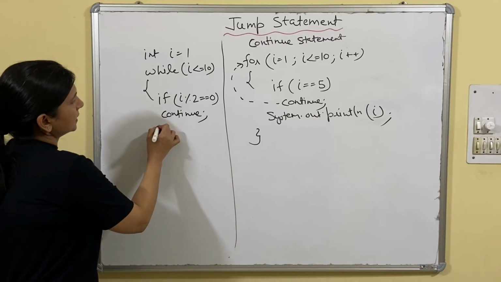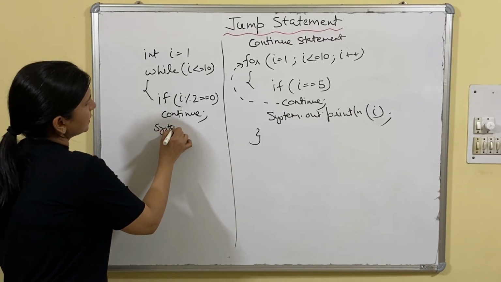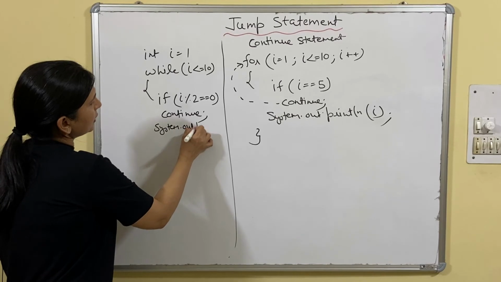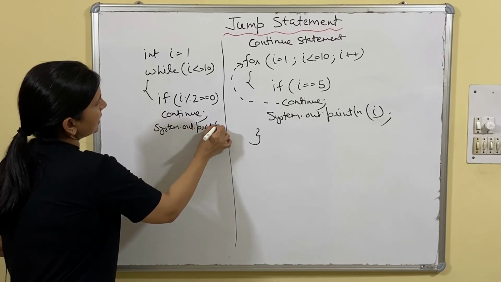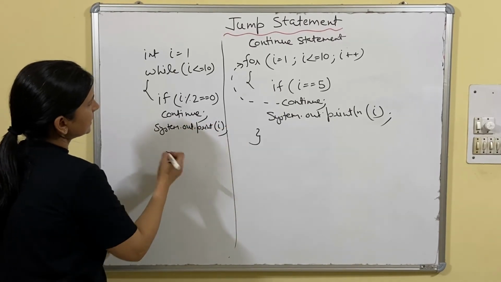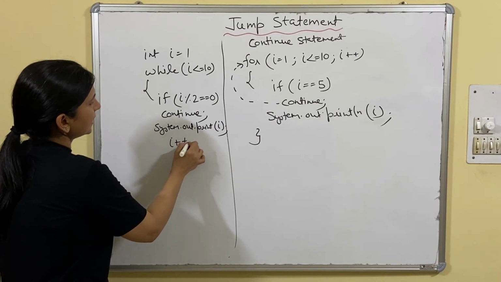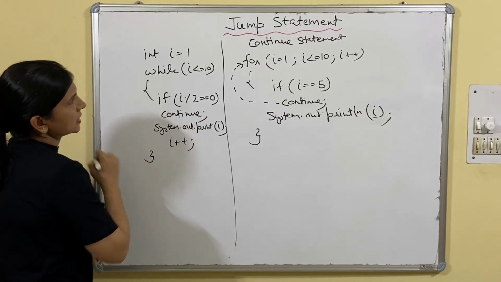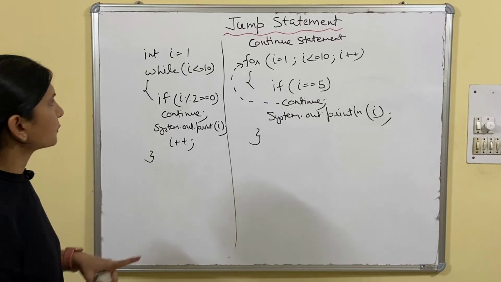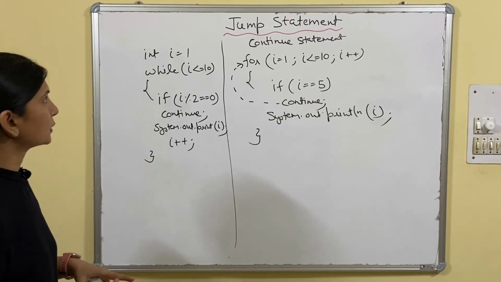Fine. Otherwise, it should display System.out.println(i) and then the increment updation i plus plus. Suppose this is the segment of the program, how will it be executed?